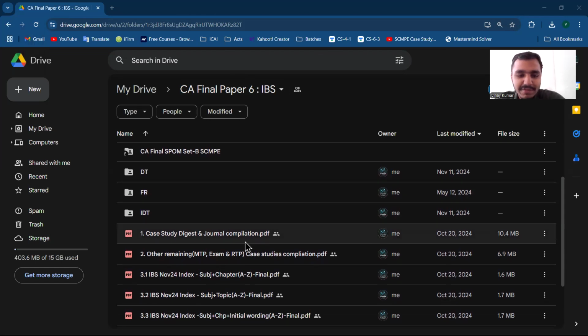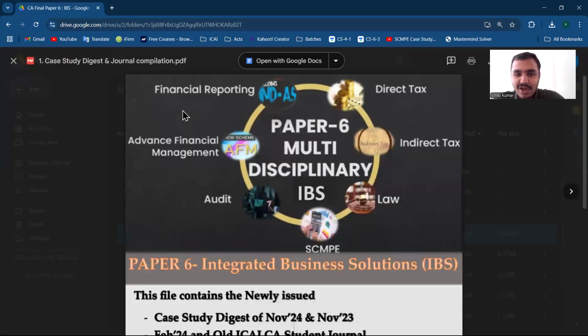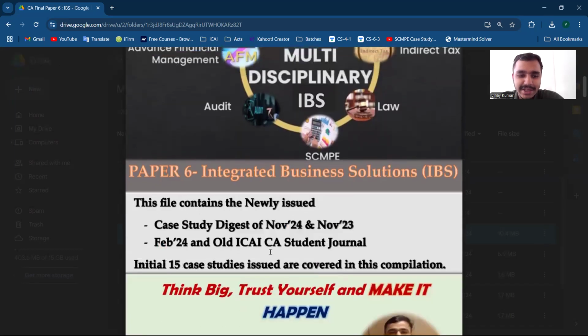Firstly, the important file for IBS is the case study compilation. So first is the file, case study digest and journal compilation. I will quickly go through what that file contains and how to effectively use it. This file contains the case study digest of November 24 and November 23, including Feb 24 and old ICAI journal case studies.